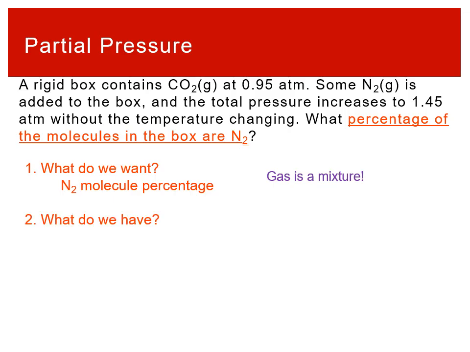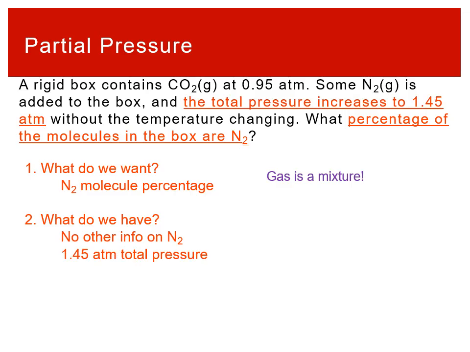So what do we have? One thing to note is there's no other information about the N2. We don't know the temperature, we don't know the number of moles of N2, and we don't know the volume of the box. We don't know any other information about the N2 which would give us any ability to use the ideal gas law or Boyle's law or anything like that. So really the only way forward is to deal with this as a mixture. We're going to have to rely on information about the other gases in this mixture.